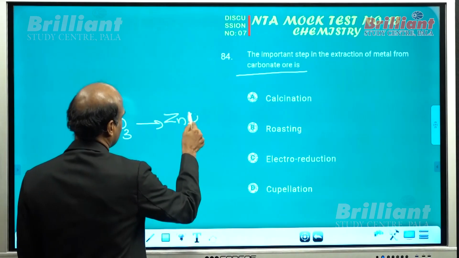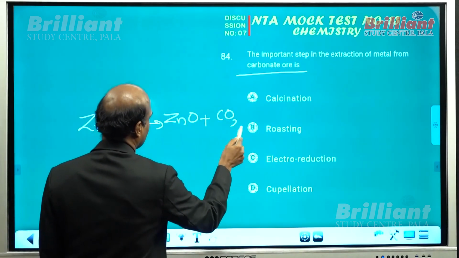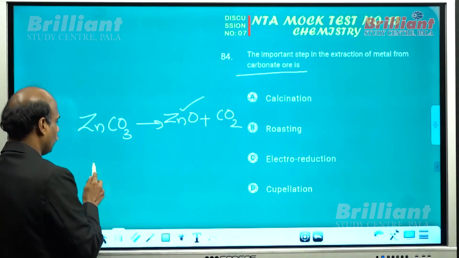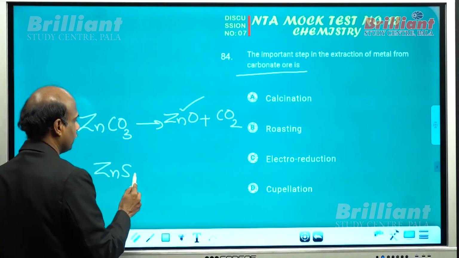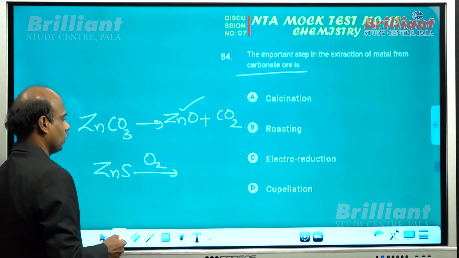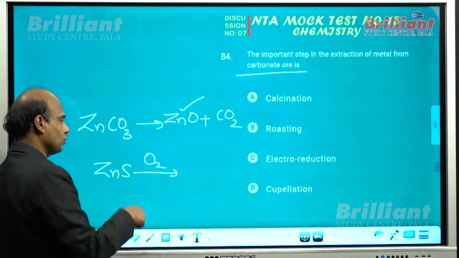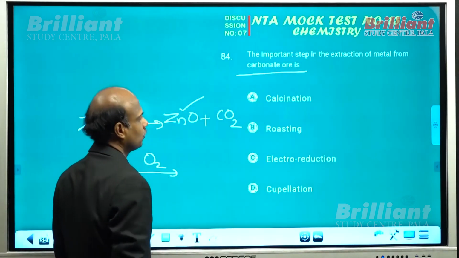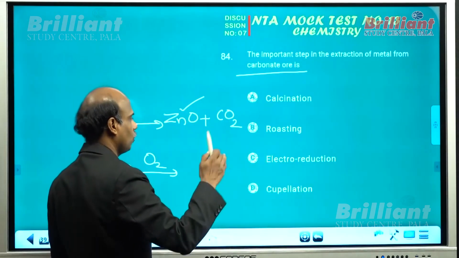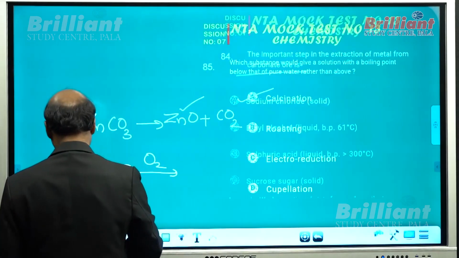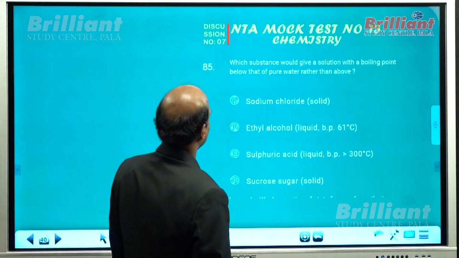When zinc carbonate or calamine is simply calcined, you will get zinc oxide. Don't forget, if you are taking zinc blende, you require roasting rather than calcination, because oxygen should be taken from outside, that is roasting. But here they say it is a carbonate ore, so there is no use of oxygen from outside, so calcination is needed here.